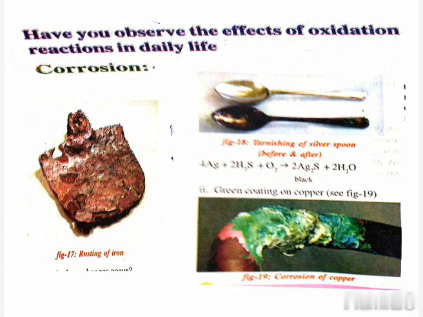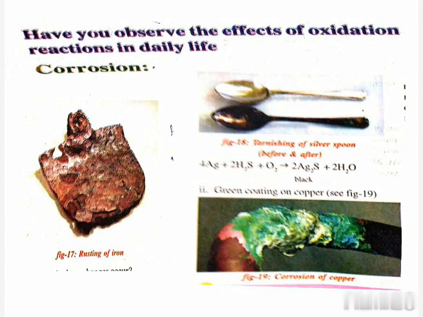Okay, see these examples. When we buy spoons from the shop, the color will be like that. After some days it changes into black. Why? Because it combines with the oxygen present in the atmosphere and forms a metal oxide, due to which the color changes. Here there is also a copper picture: when copper articles are left in open air, after some days a green colored layer will form, because it combines with the oxygen present in the atmosphere.